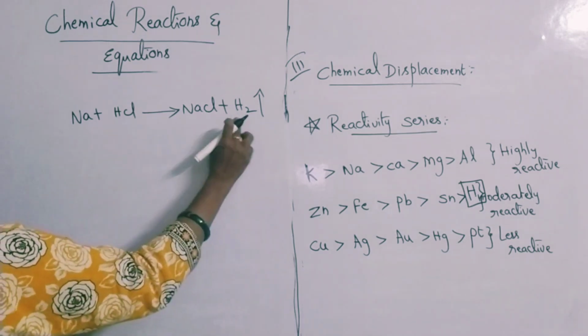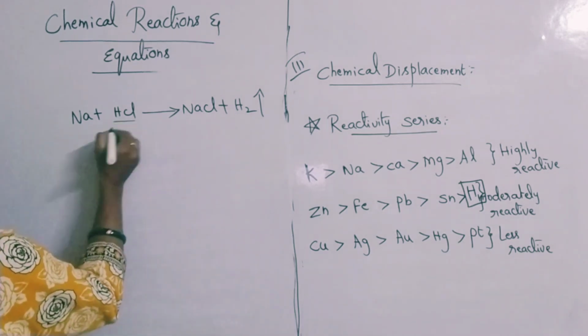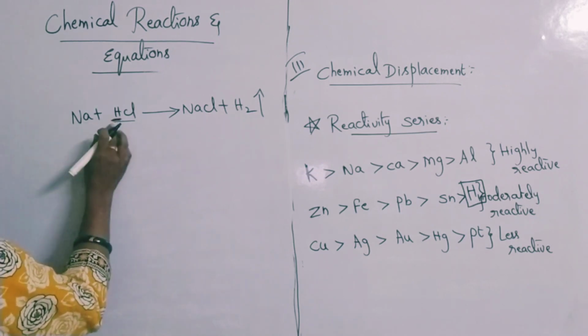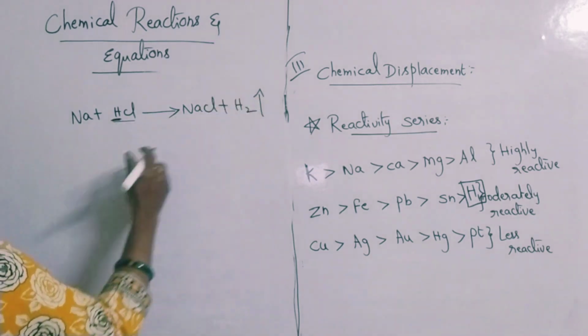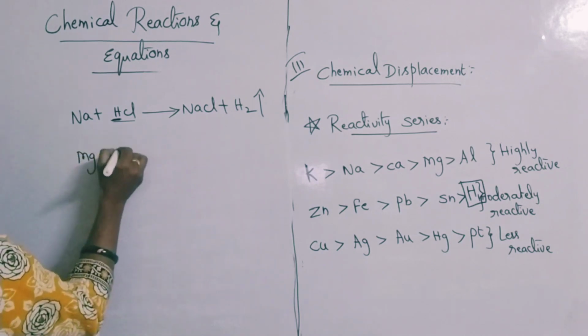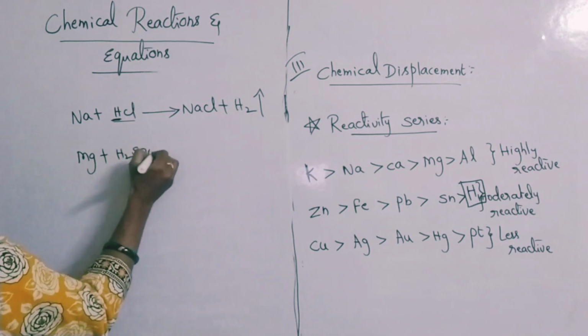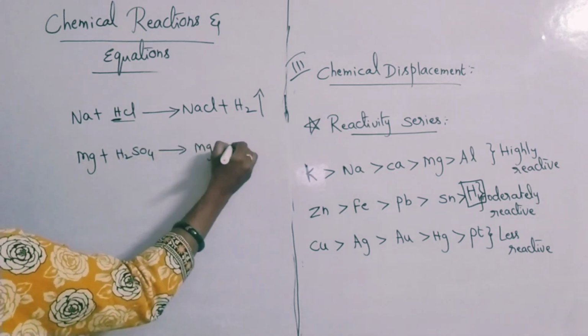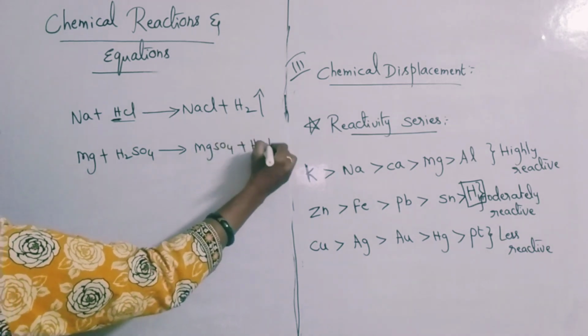Here hydrogen got displaced from H and Cl. Sodium is highly reactive, hydrogen is less reactive. That's why hydrogen gas escaped out. You can take any metal and any acid. Here you will get MgSO4, and hydrogen gets separated out.